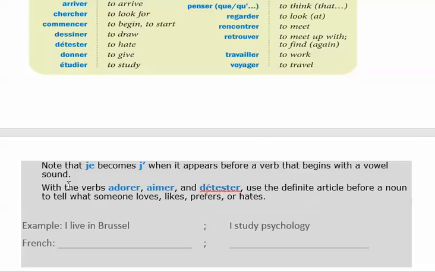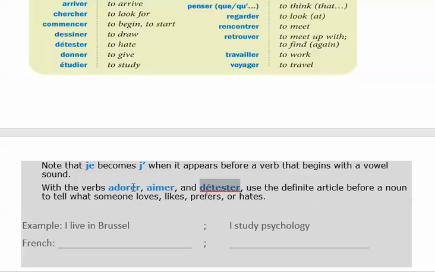Page 2. Note that je becomes j' apostrophe when it appears before a verb that begins with a vowel sound. Like, for example, adorer, aimer. They both start with a vowel sound. And détester, that doesn't work in here. That doesn't start with a vowel sound. So I don't know why I put that in there. Sorry. So use a definite article before a noun that tells you what someone likes, loves, prefers, or hates.